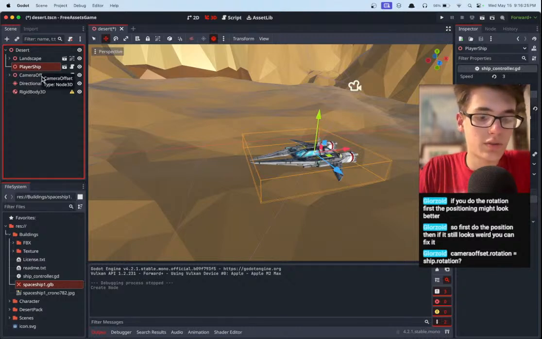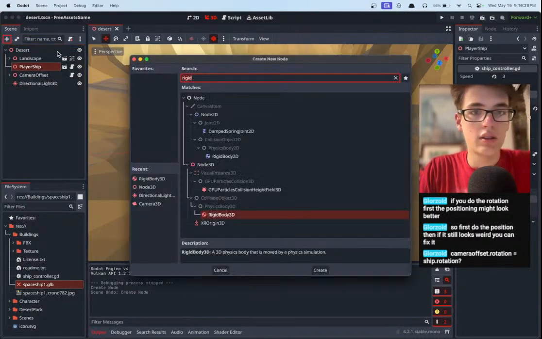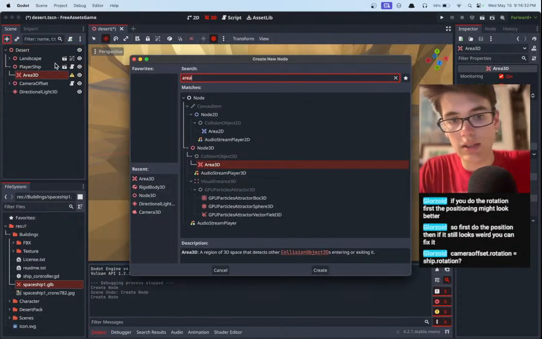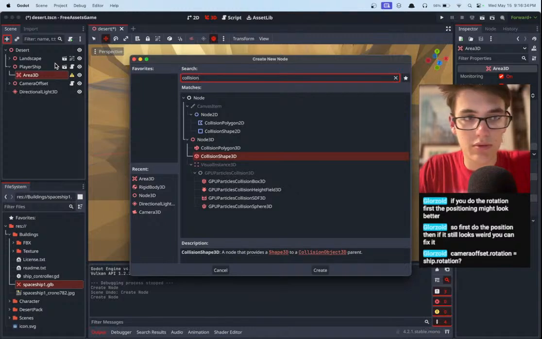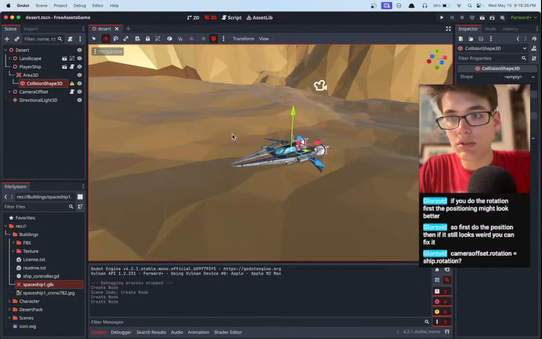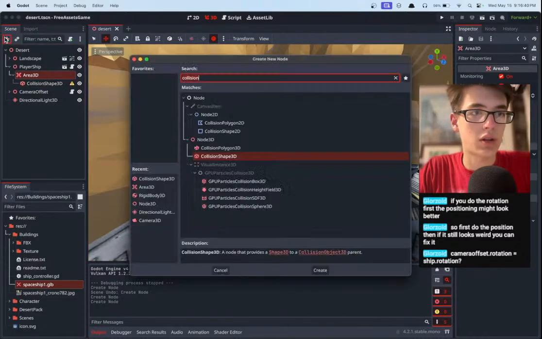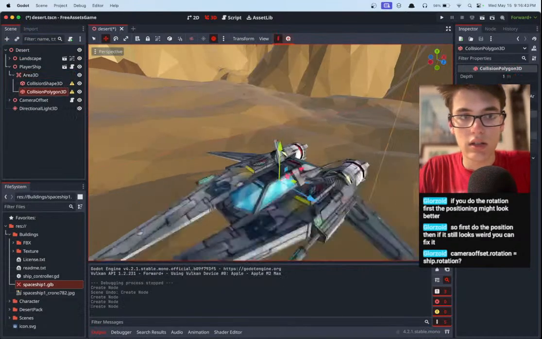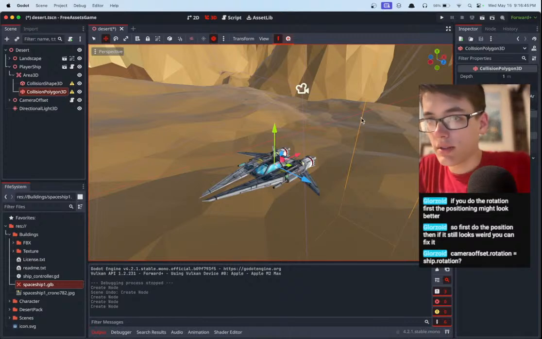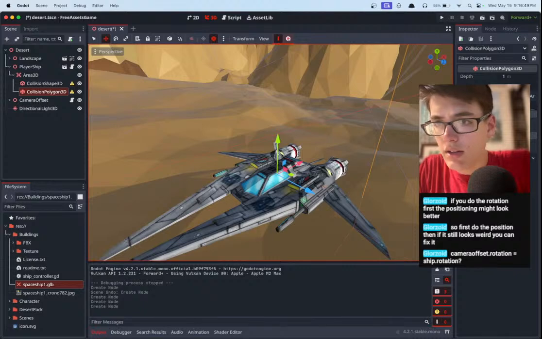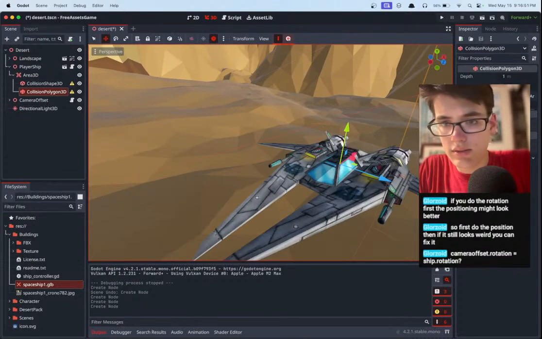Oh, but rigid bodies don't like teleportation, so maybe not. Let's do an area 3D. And then for the area 3D, we need a collision shape 3D. And then we'll just make a simple shape. Actually, maybe we should do collision polygon 3D. Hang on. I haven't used a collision polygon, so I don't know if this is gonna work, but we can try it. I don't know how you create one of these bad boys.